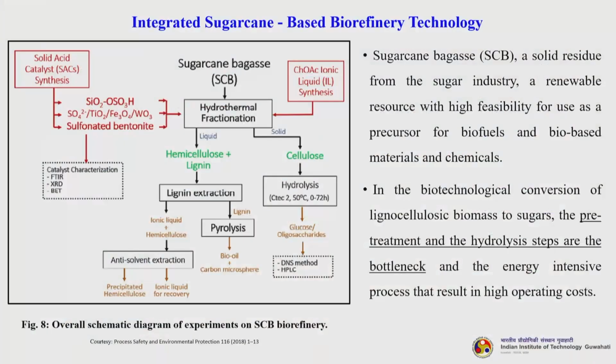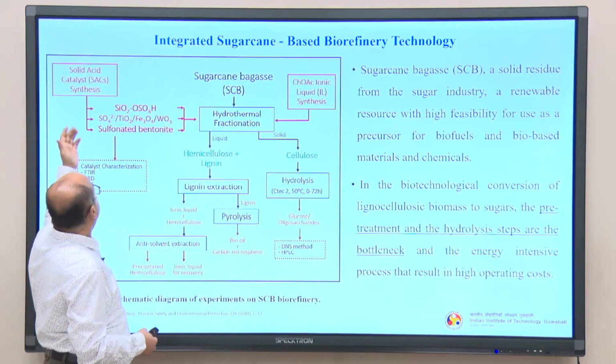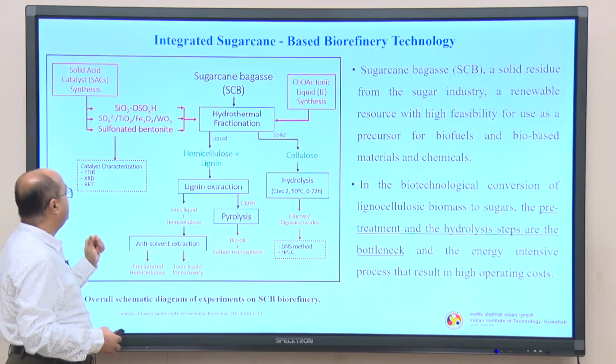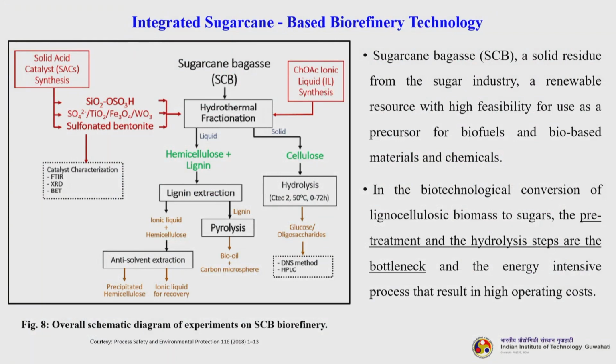Whatever solid part is left after removing the liquid one, you will have the cellulose. Now, this cellulose can go for hydrolysis, then we get the glucose oligosaccharides, and it can be converted into various other products such as fuels, basically alcohol based fuels. Different types of solid, heterogeneous catalysts are required for this entire processing. Some of their names are here, but it is not only these catalysts, there are many catalysts. So, you can develop catalysts and characterize them.